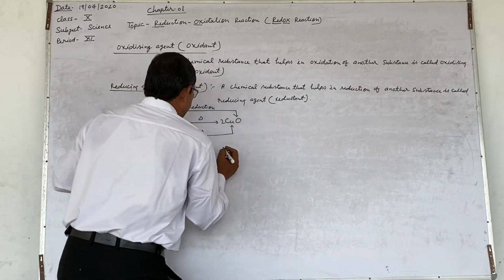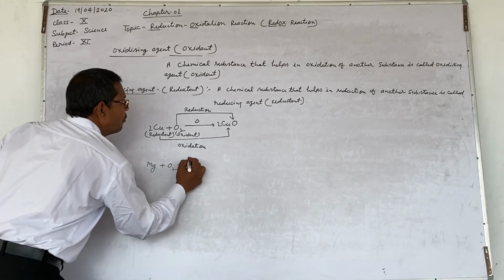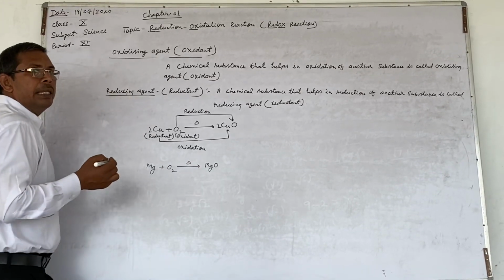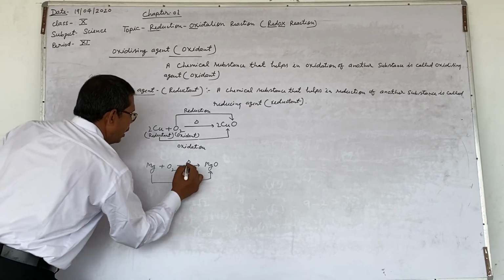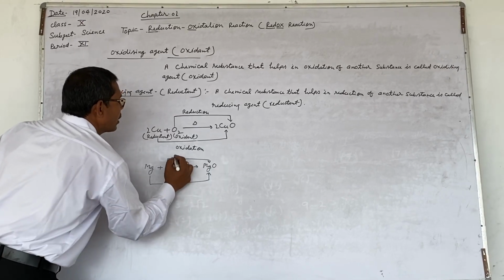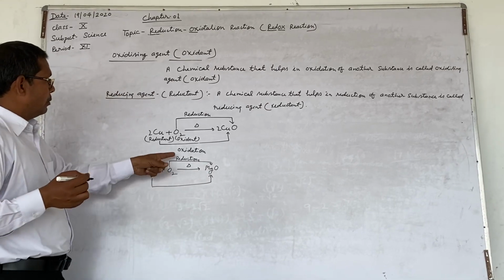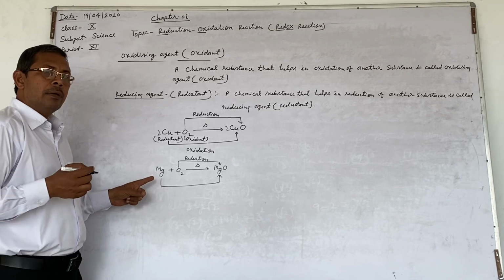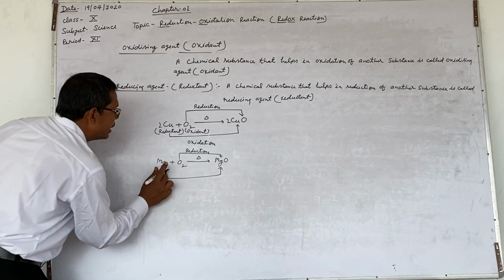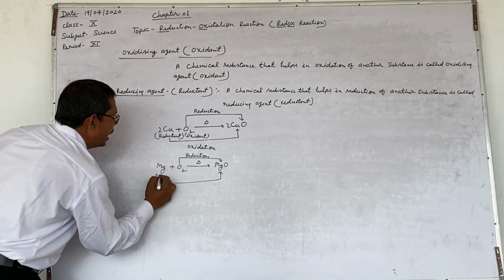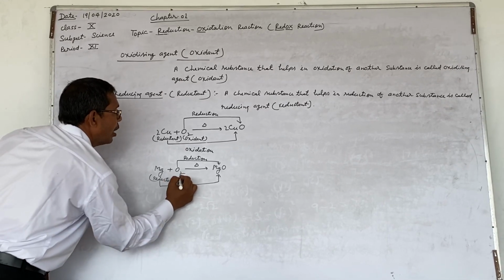Just see and take another example and try to write. In this case, magnesium plus O2 react to form magnesium oxide. Magnesium undergoes oxidation and oxygen undergoes reduction. Now try to write which one is the reductant and which one is the oxidant. You will find that magnesium is a reductant, whereas oxygen is the oxidant.